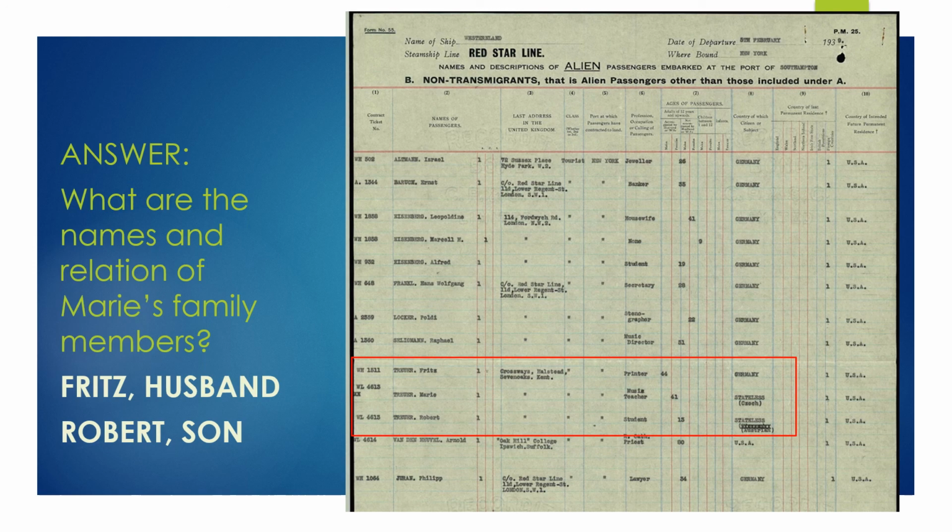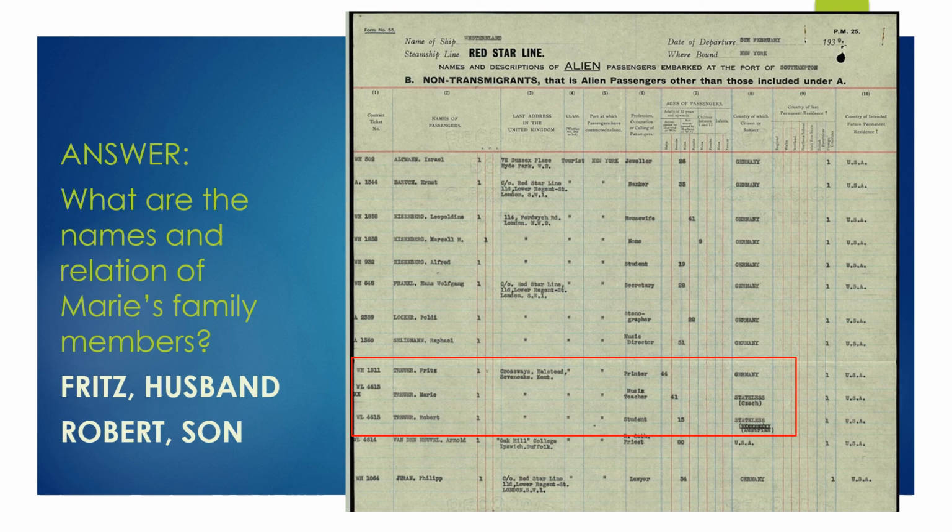So we have 3 people with the same last name. So we have Fritz, Marie, and Robert. So we can probably guess that they're traveling together. And their last address before they came over, they all had the same last address. Additionally, let's look at their ages. So Fritz is 44, Marie is 41, and Robert is 13. So that's another indication as to maybe what their relationship is.